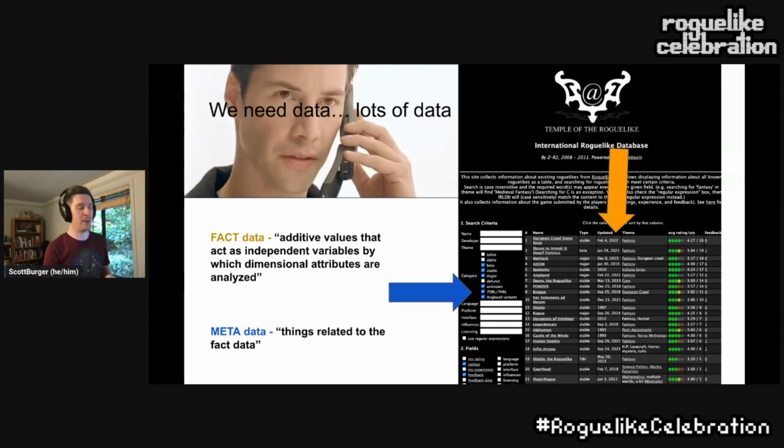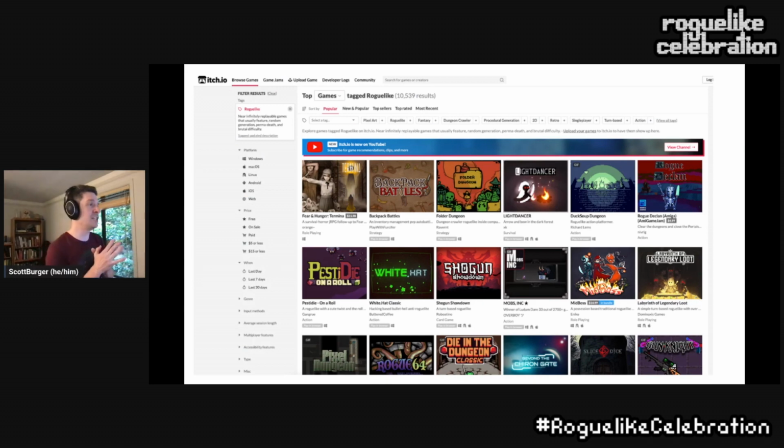But there's lots of example spaces with which we can find this data from. Another one many people know of is itch.io. And here, if we go and type in the tag roguelike up here in the upper left, we'll get something like 10,000 results of data, that's pretty good. That's a good, solid, meaty data set to start building stuff off of. And from here, we can see from the top level things like genres: role-playing, strategy, survival, action. We have things like platforms that they're available on. This is all good stuff, and we want to try to get this all into a nice, boring Excel table that we can make pretty pictures out of.